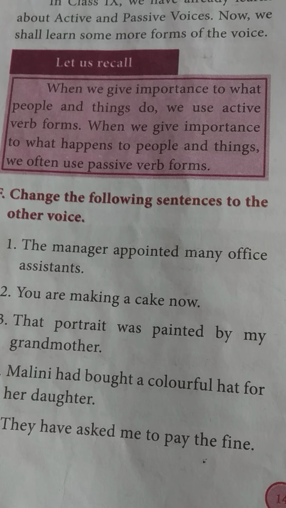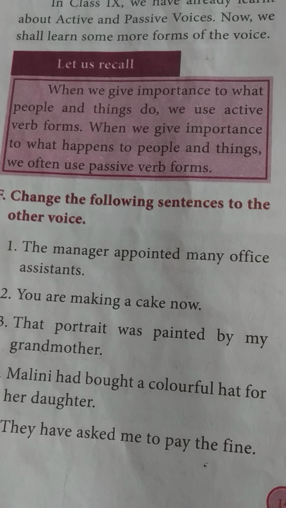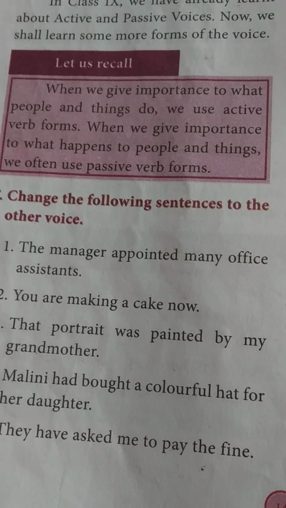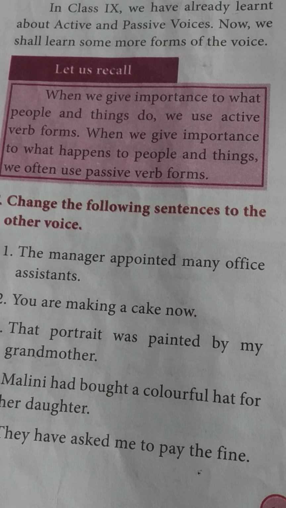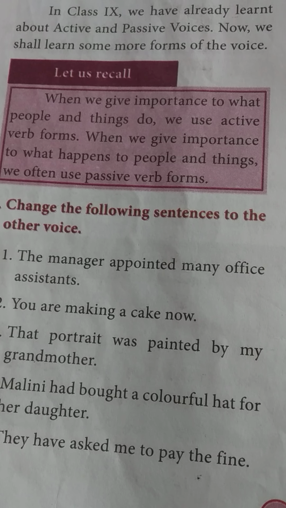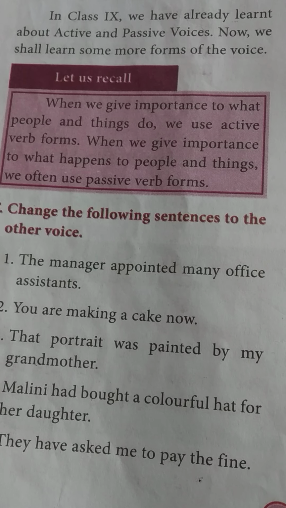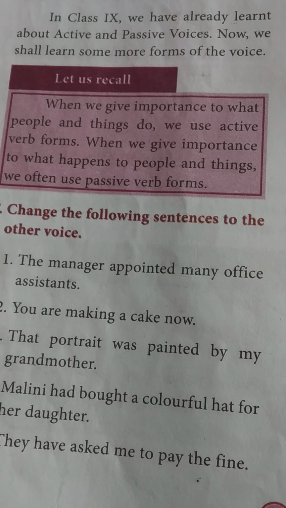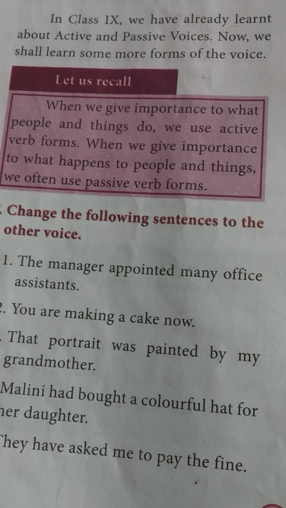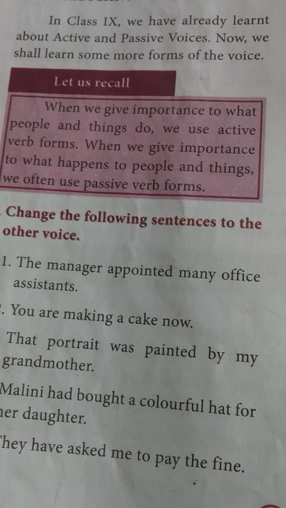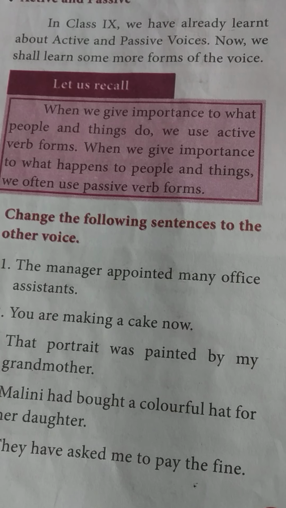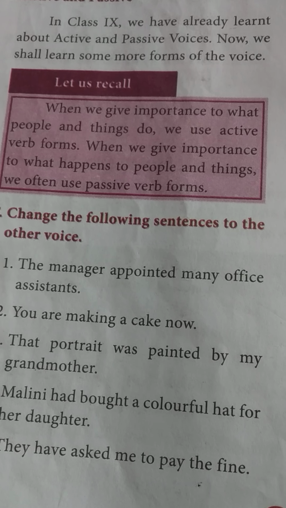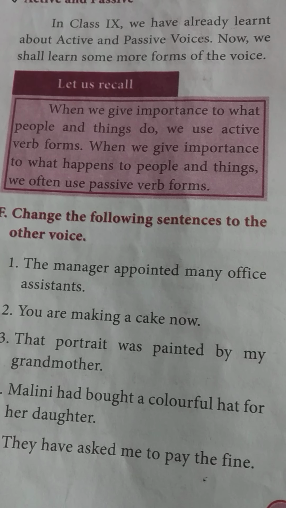What is called auxiliary? It is a helping verb. Depending upon the tense, for example, present tense: is, are, am; past tense: was, were; present perfect: been; then any modal verb, be form. So according to the tense, we have to use a suitable auxiliary verb, and the verb should be changed into past participle. What is past participle? The third form of the verb. Now let us discuss some examples.